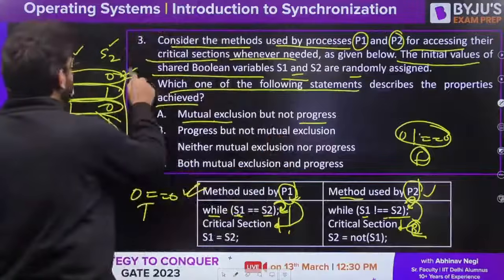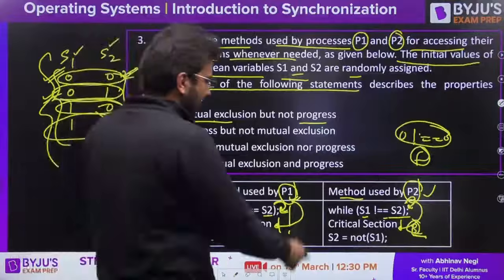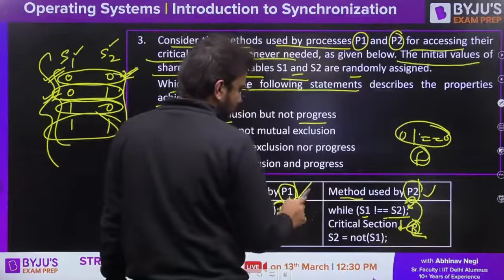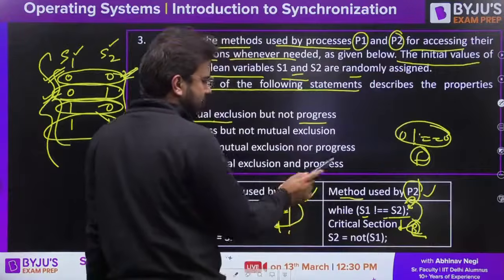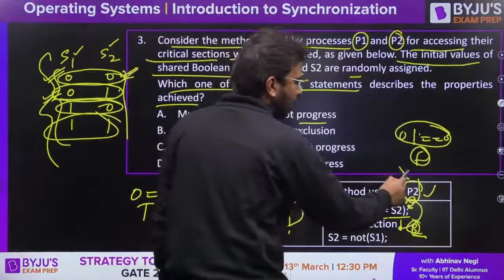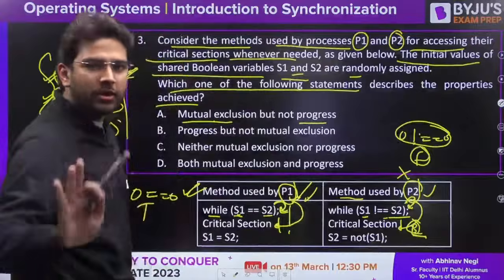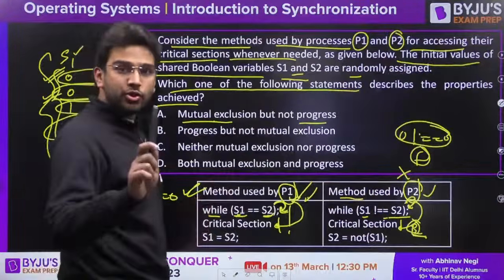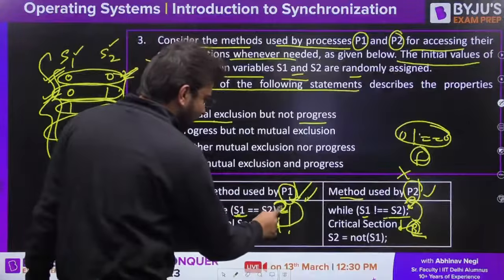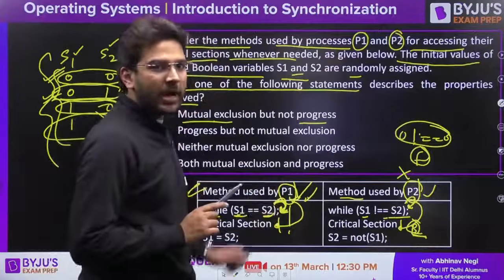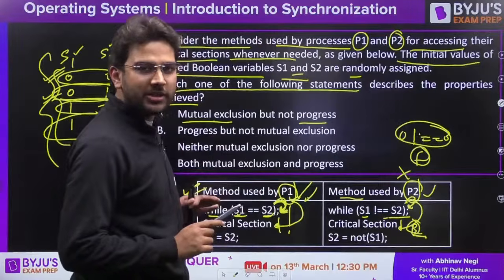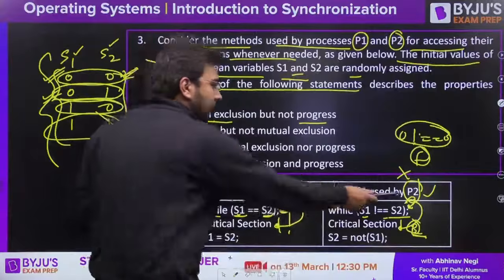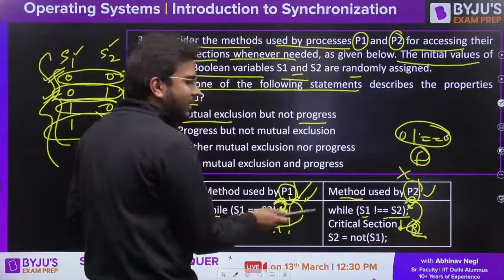Now let's consider this case only, 0 0. Let's say P1 wants to execute, but P2 doesn't want to execute. Fine, P2 is not interested, but P1 is interested. So what will happen? 0 is equal to 0, it is true. P1 will do busy waiting here. That means P1 is not able to access the critical section, even though P2 is not interested. So P2 is not allowing P1 to access the critical section.